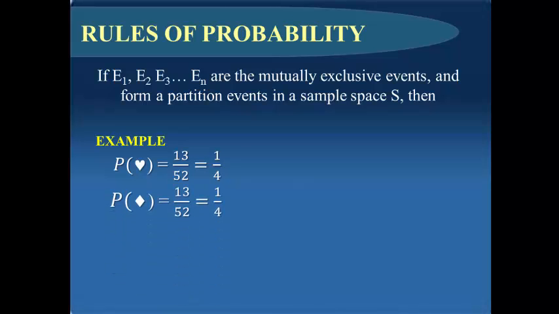The probability of getting a diamond is equal to 13 over 52, which is still equal to 1/4.